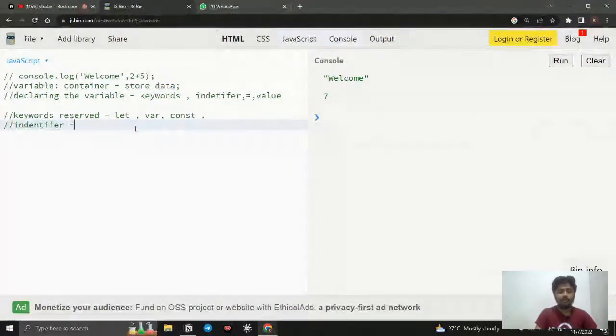What is going to be an identifier? So what I say, a variable is like a container, right? So if I'm creating a container, I need to give a name for that container, so then only I can pick it, right?